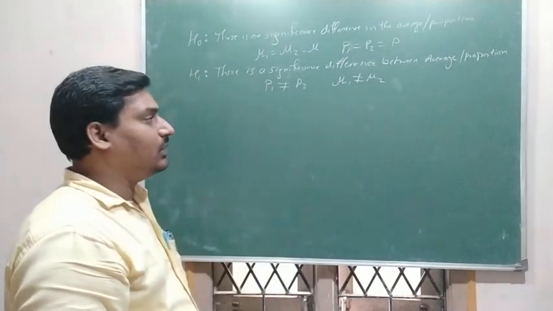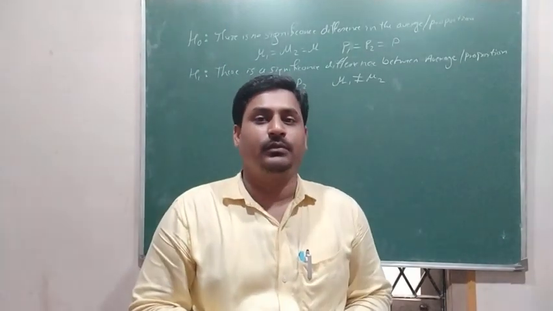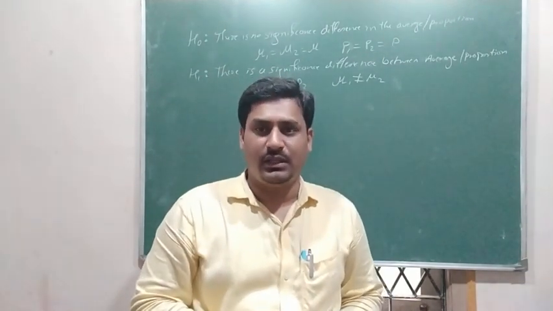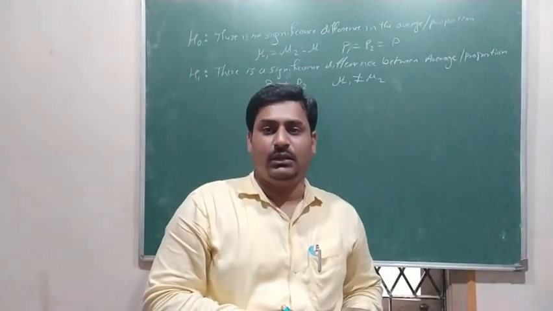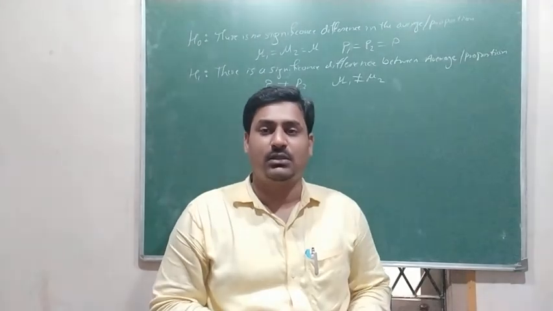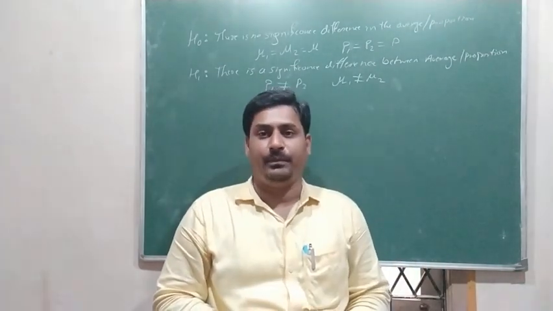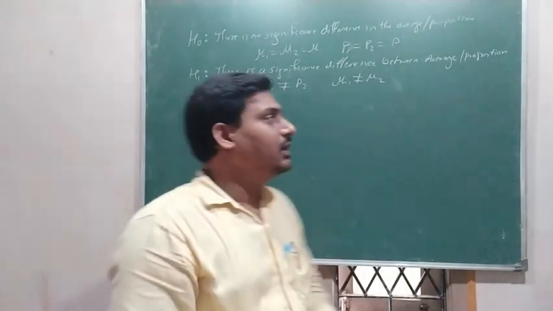Okay. Then if the question is asked, at the 5% level of significance, can we conclude that the mean height or marks or whatever of one population is less than the mean of another population?